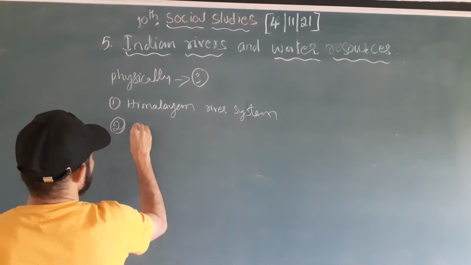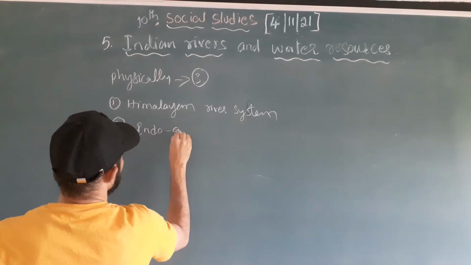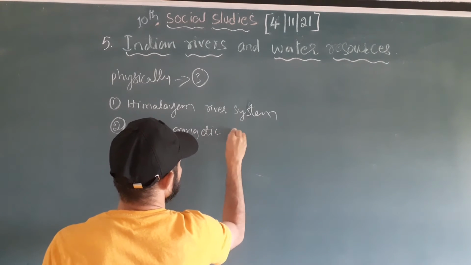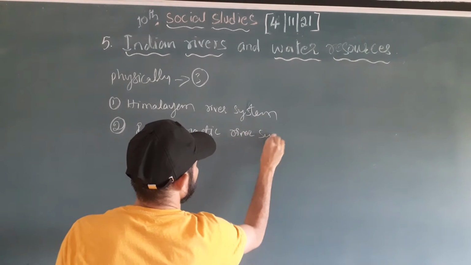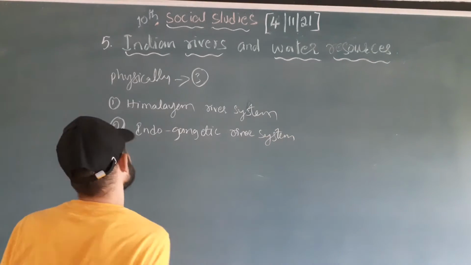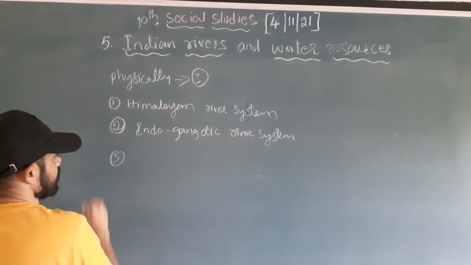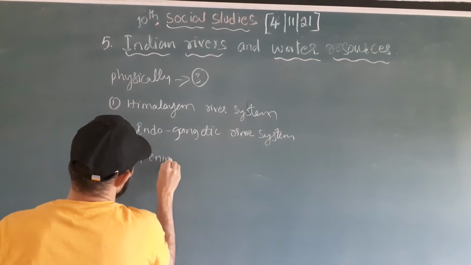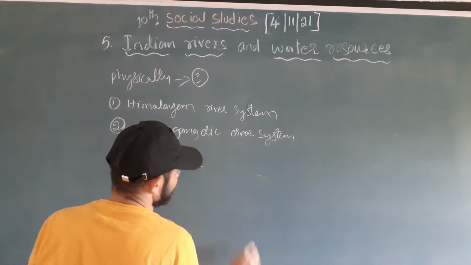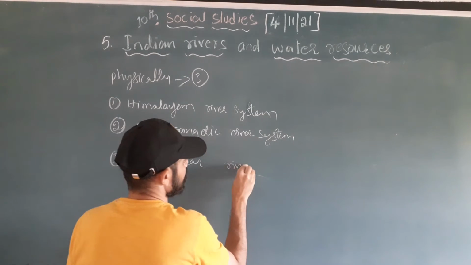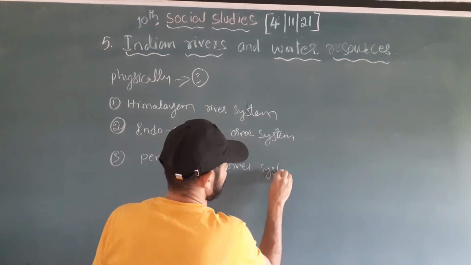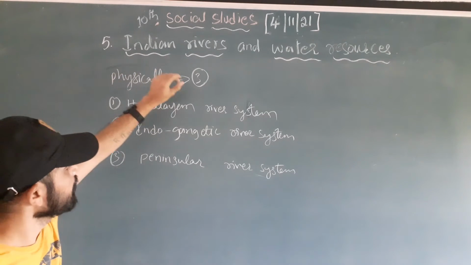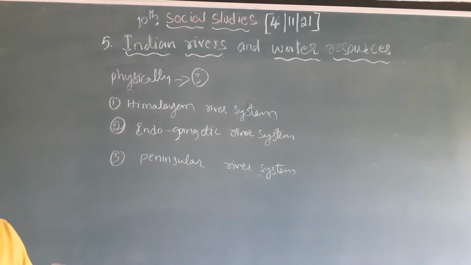Second one, Indo-Gangetic river system. Third one, the peninsular river system, right?